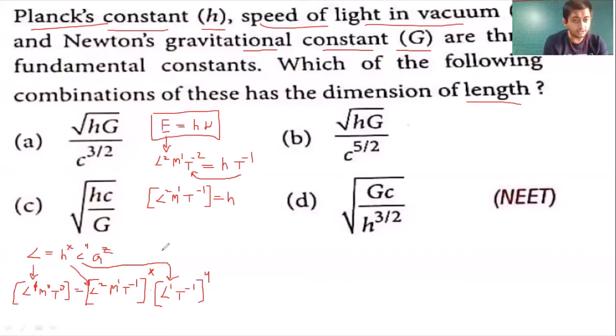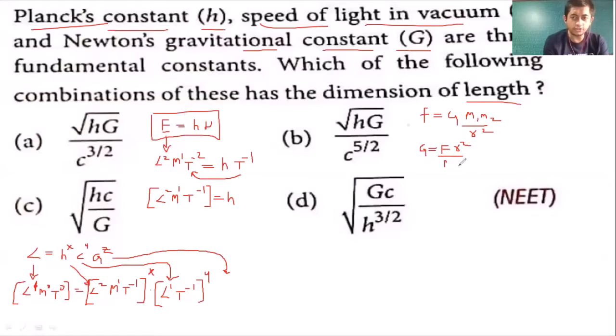Next is G, the gravitational constant. For that we use Newton's law of gravity. The gravitational force acting between two masses is F is equal to G m1 m2 by r square. From this I can say that G will be equal to F r square divided by m1 m2.